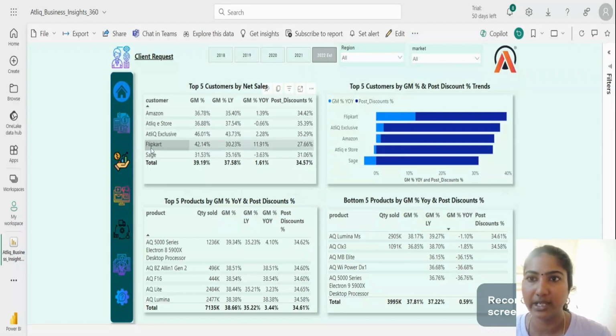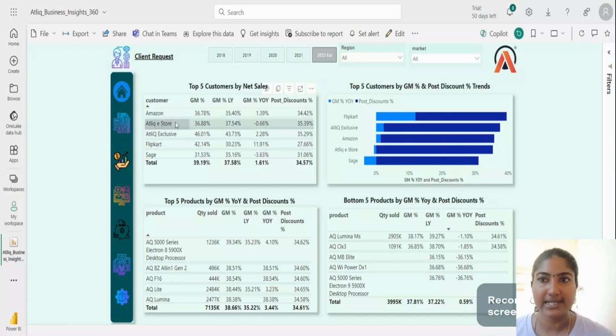But for Flipkart, if you see here, the gross margin percentage is 42% for 2022, and compared with last year, it's almost 12% higher. But the post discounts they have been given is around 27%. Compared to other customers, for Flipkart we are giving less post discounts, but their performance is good. So we need to analyze this customer's strategy in order to increase the gross margin percentage for other customers also.